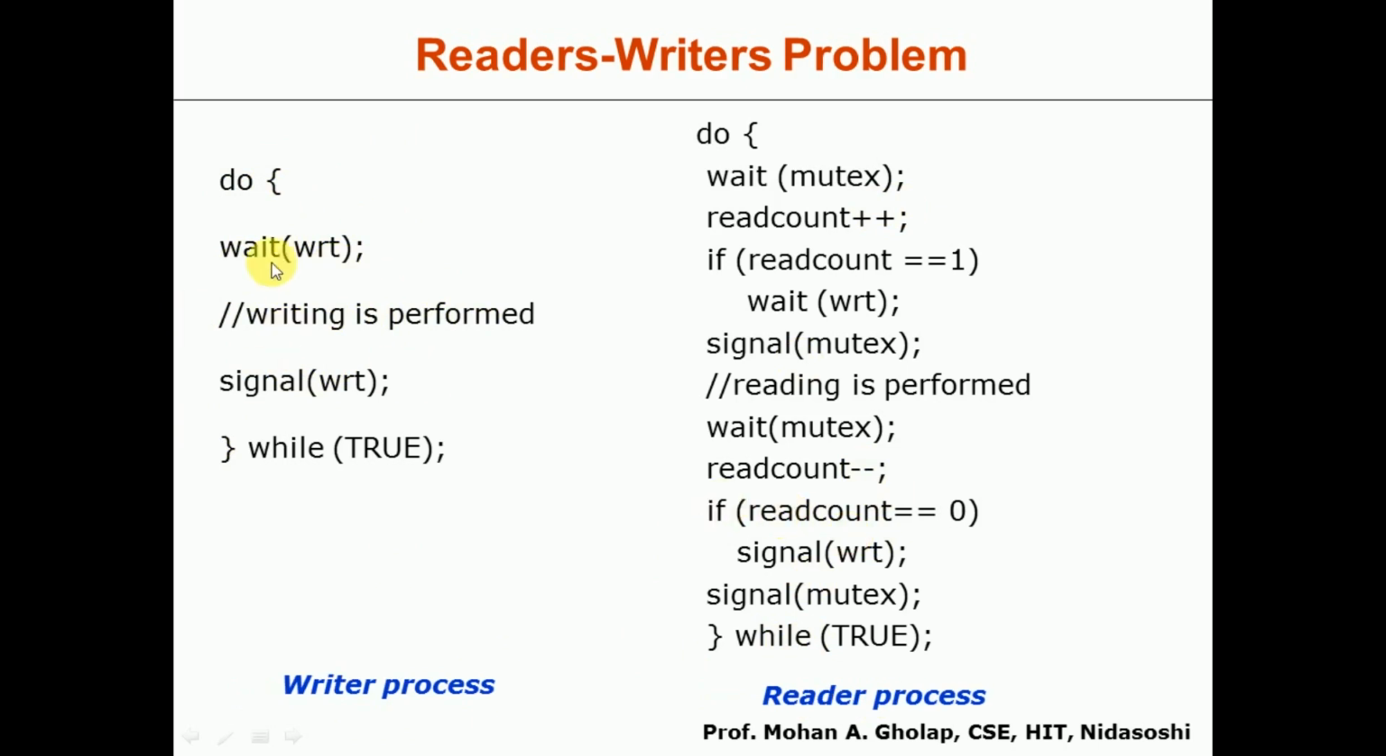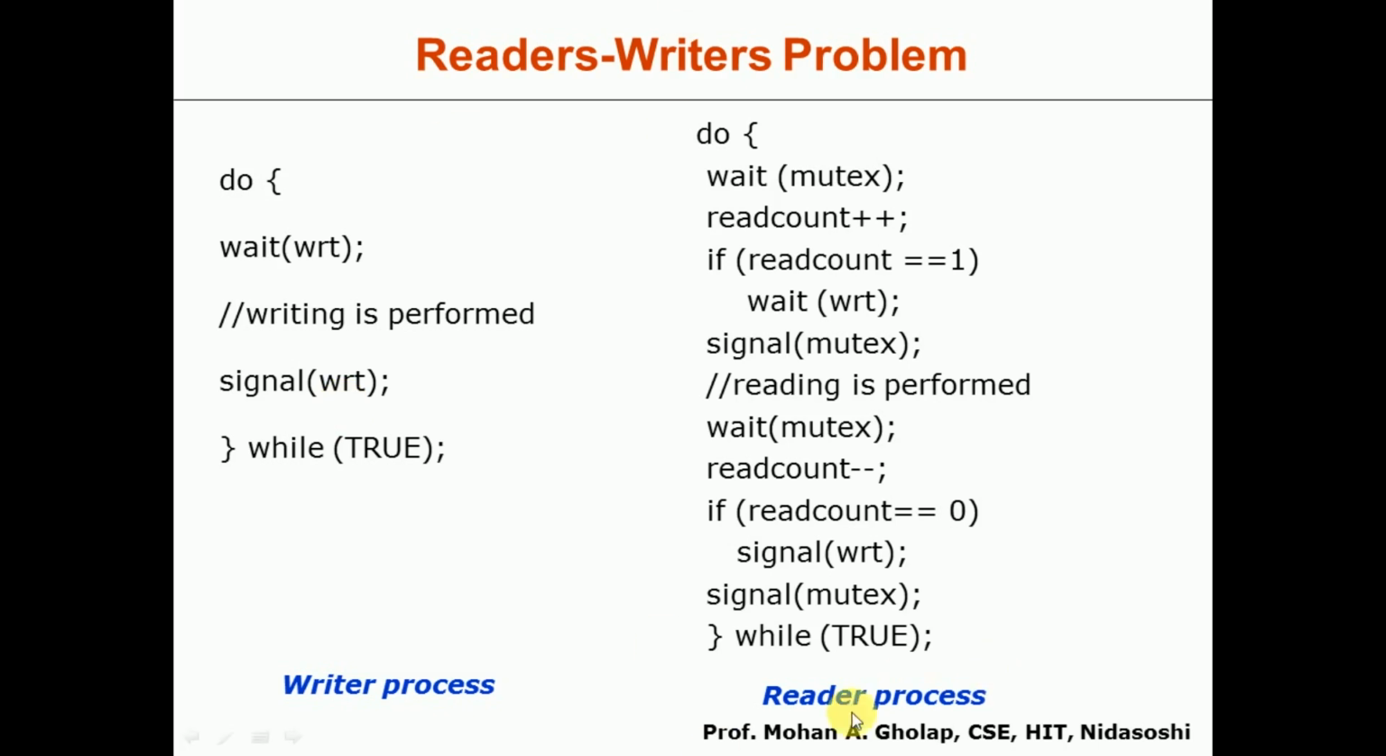So the first one is the writer process and this one is the reader process. Here the writer process will be waiting for the write. Whenever it gets that permission to write, exclusive access will be given, so it will perform the writing operation. Once it completes the writing operation, it will call signal to indicate I have completed my write operation, and other pending requests can be taken up.